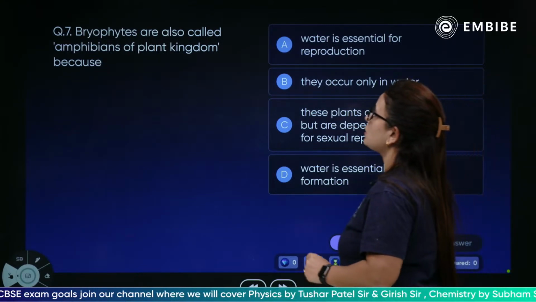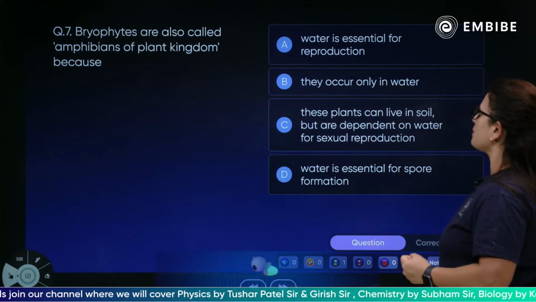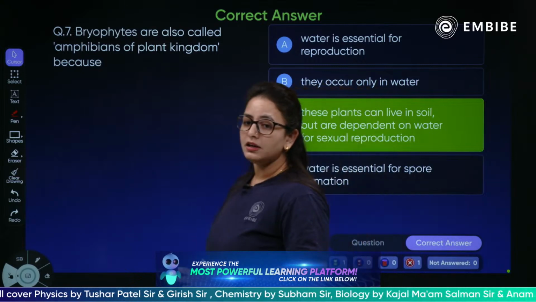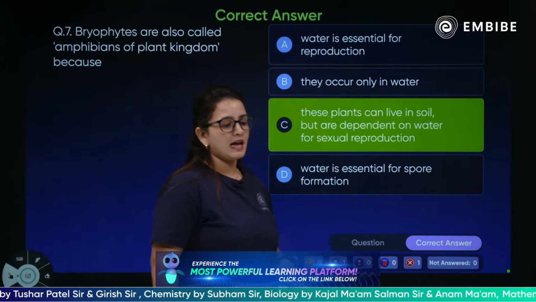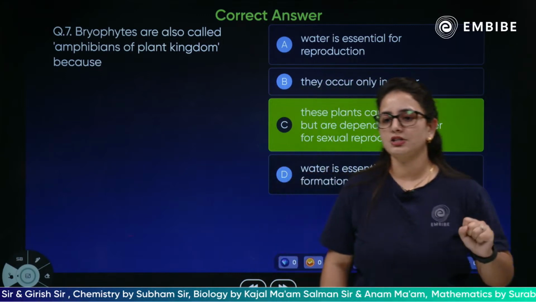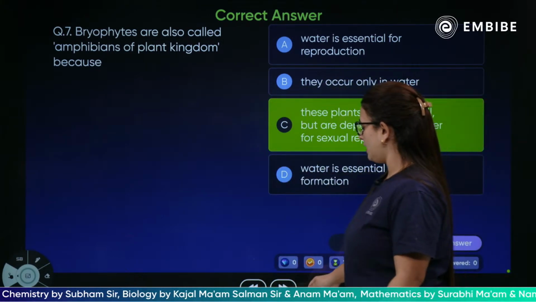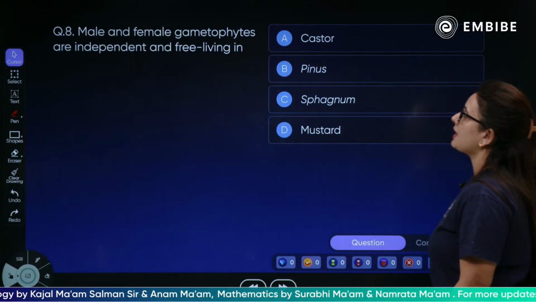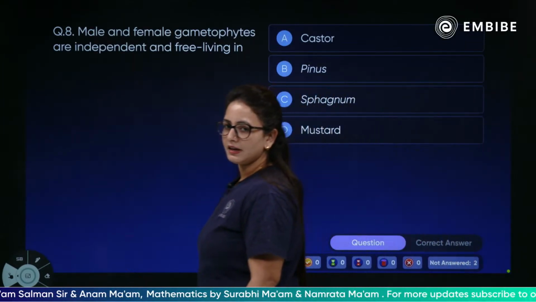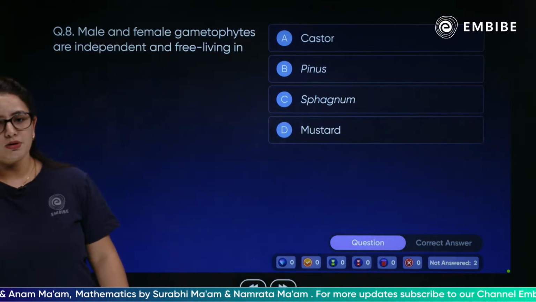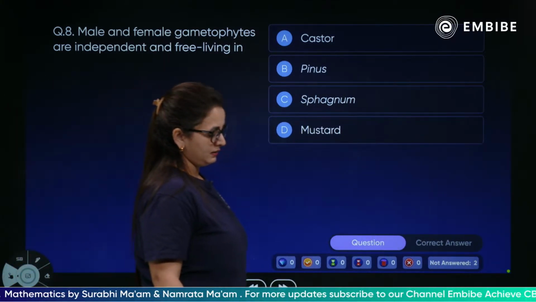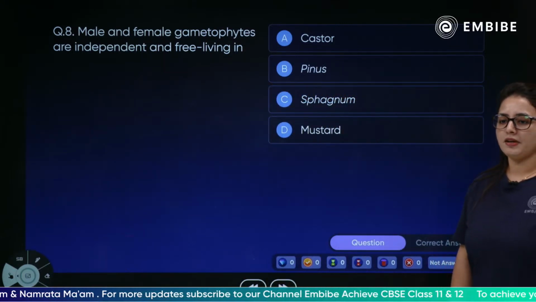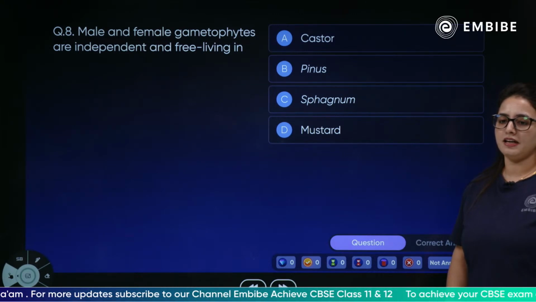Yes, the bryophytes are also called amphibians of the plant kingdom because these plants can live in the soil, but they are totally dependent on water for fertilization, for sexual reproduction. Absolutely, that is why they are called amphibians of plant kingdom. Next question. Male and female gametophytes are independent and free living in.